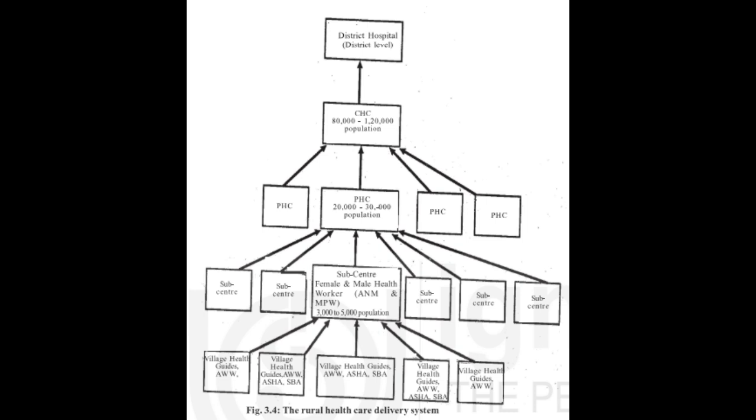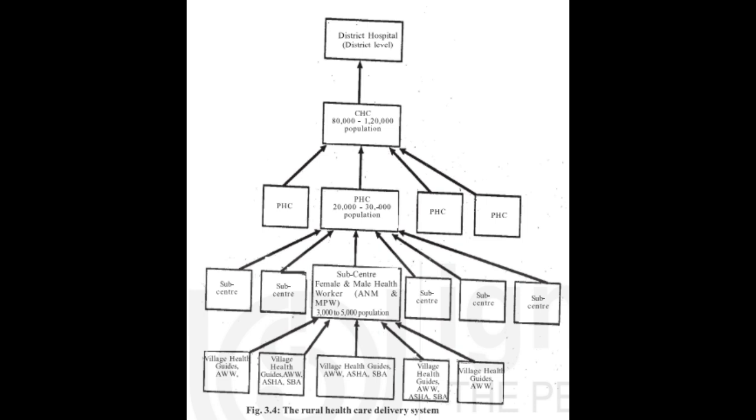3.6.1 Rural Health Delivery System. At the grassroots, every village or a population of 1,000 has one village health guide who acts as a link between the health services and the people. The village health guide is expected to assist health personnel in preventive and promotive services and in providing simple curative care. There is also a skilled birth attendant, SBA.